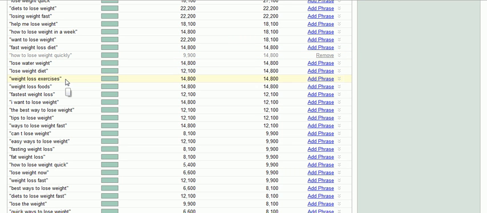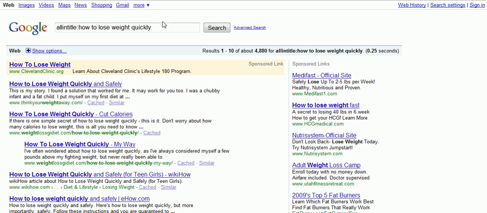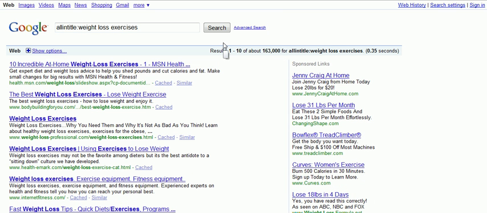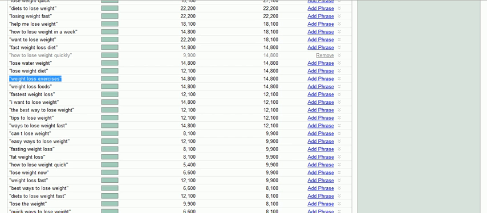And you can come down here, weight loss exercises, and you could do the exact same thing. So you could grab that keyword phrase, come over here to where it says all in title, and then simply paste that in there, removing the quotes. So you want to try to find less than 5,000, which is probably a good range to go in. So this one probably wouldn't be a good keyword phrase to target. So you could go back over and remove that phrase if you accidentally added it.